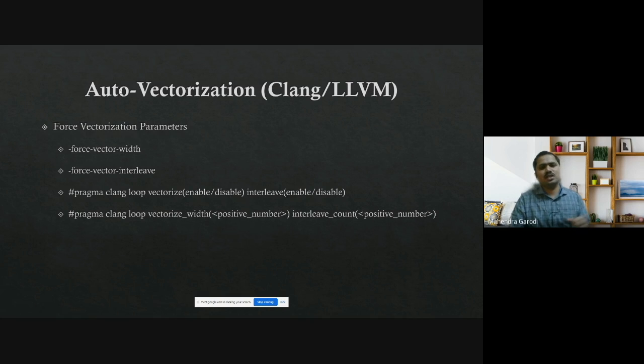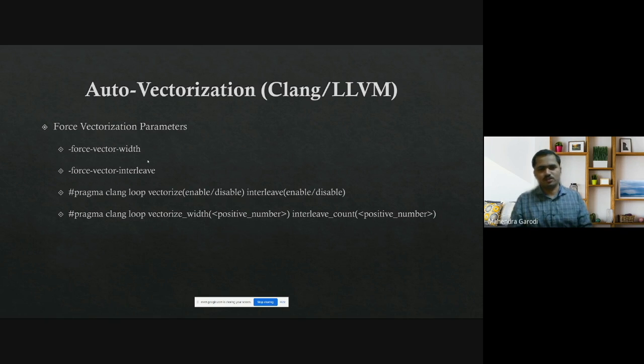This is really useful when you have operations like gather and scatter. What are gather and scatter operations? Basically, you are not loading from a contiguous memory, but you are loading, let's say, from index 0, then the 10th, 20th, 30th, 40th. So this is like gathering from different locations. And scattering is basically storing at different locations. Here the compiler tries to do some cost modeling and figure out whether it is really efficient to vectorize or not. But if you want to force it, you can force it with different vector widths so that the cost model gets adjusted internally.